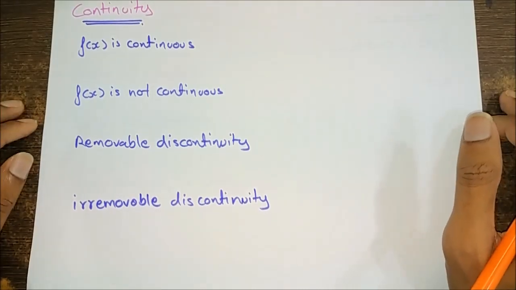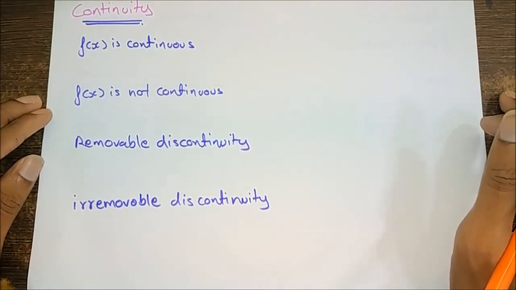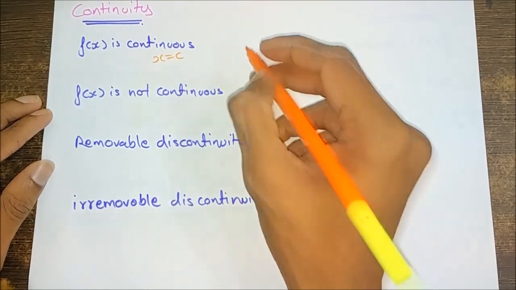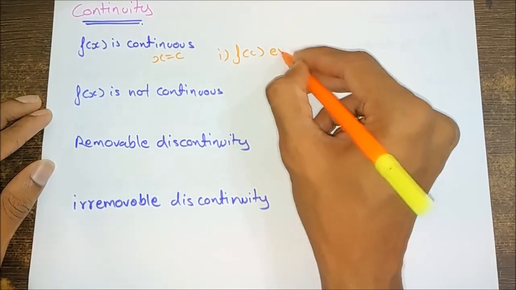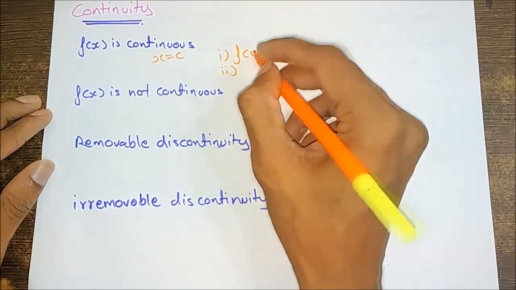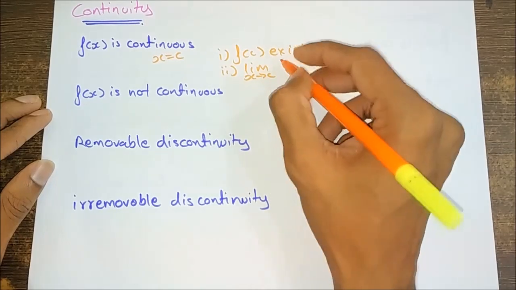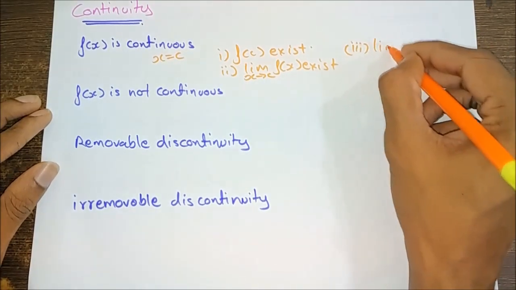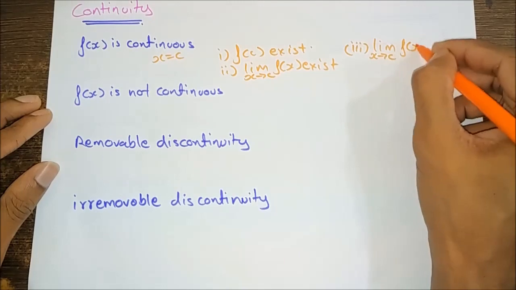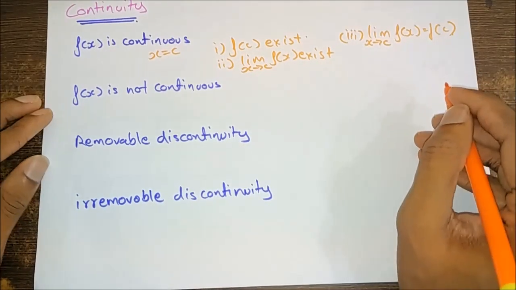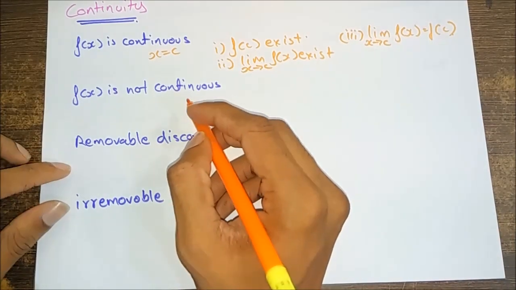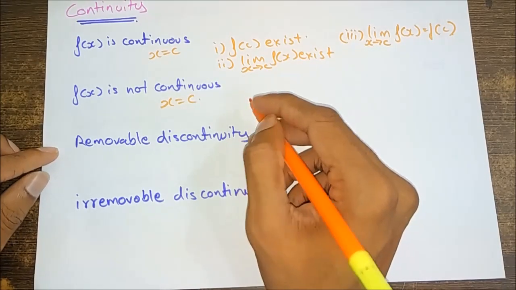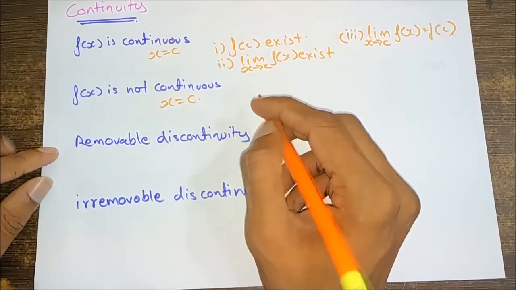Let's see the synopsis of continuity. A function f(x) is continuous at the point x is equal to c in the domain of f(x) if, first, f(c) exists; second, limit x tends to c f(x) exists; and third, limit x tends to c f(x) is equal to f(c). If f(x) is not continuous at x is equal to c, then f(x) is discontinuous at c. c is called a point of discontinuity of f(x).